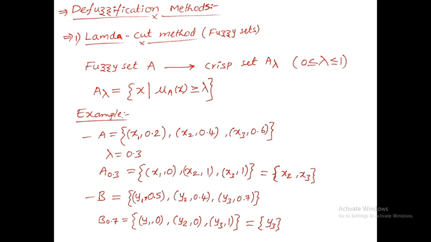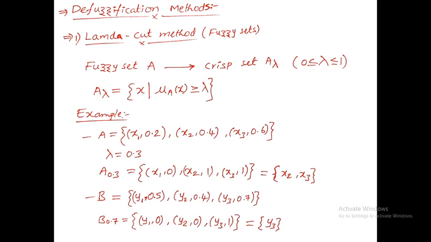And for (y3, 0.7) in the fuzzy set, 0.7 is greater than or equal to 0.7, since both are the same, so you get (y3, 1) in the crisp set. So finally B.7 is equal to {y3}, because y1 and y2 have membership value 0, so no need to consider them.